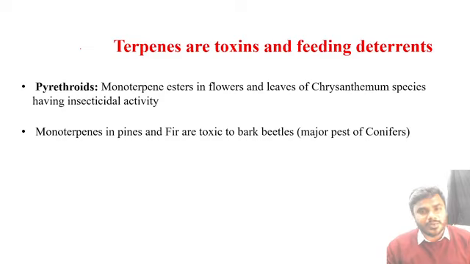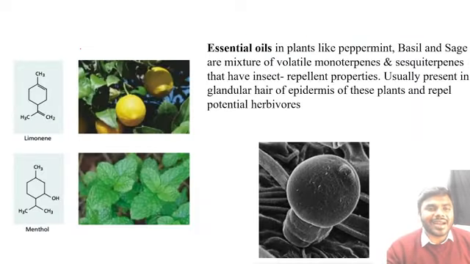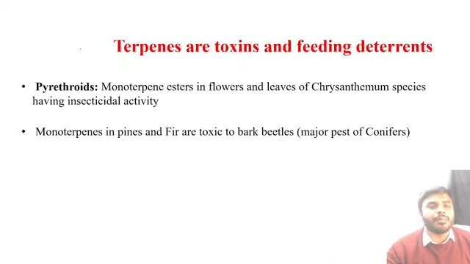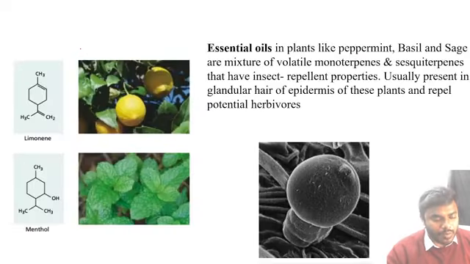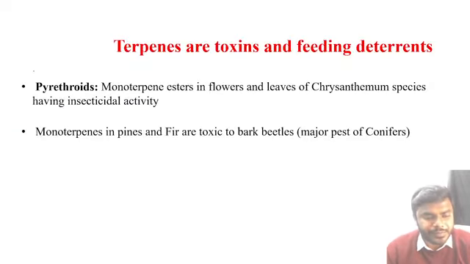Some of the terpenes act against herbivores. Never ever forget the point. Some of the terpenes act against toxins and insects, and some act against herbivores.